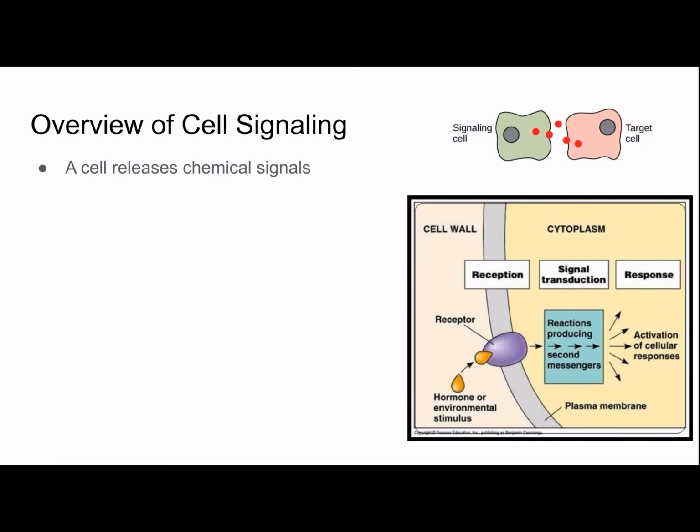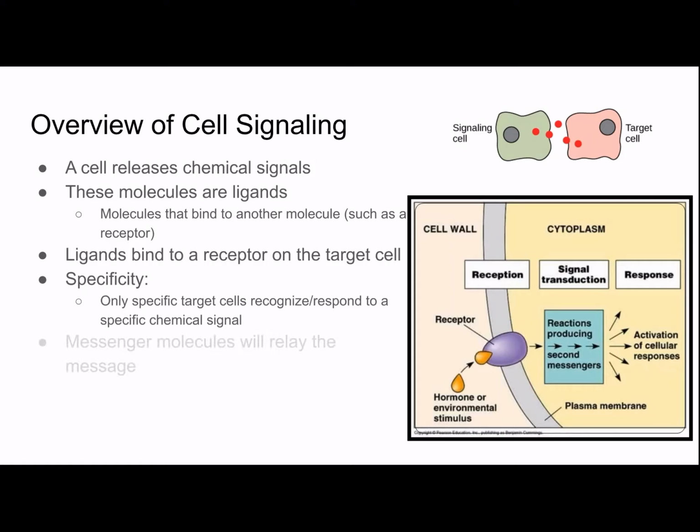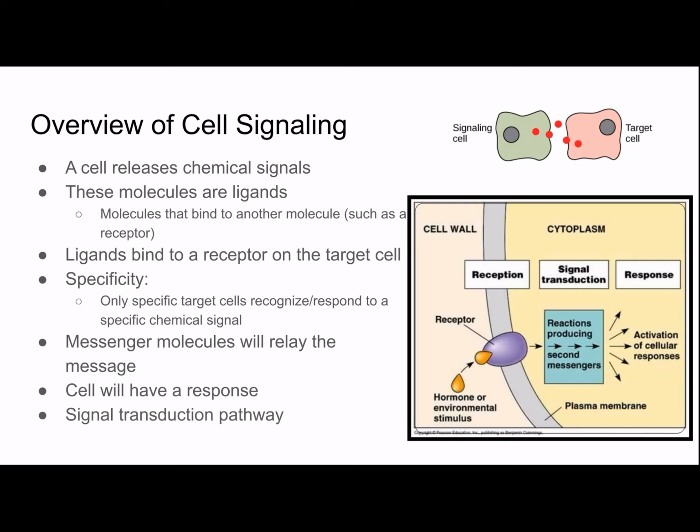A cell will release a chemical signal, and these molecules are called ligands, which is a general term for a molecule that binds to another molecule, in this case a receptor. Ligands bind to a receptor on the target cell, and it's important to remember the specificity, which means that only specific target cells will recognize or respond to a specific chemical signal. Messenger molecules will relay the message, and then the cell will have a response. And this entire thing is called a signal transduction pathway, which is the conversion of a signal to a specific cell response.